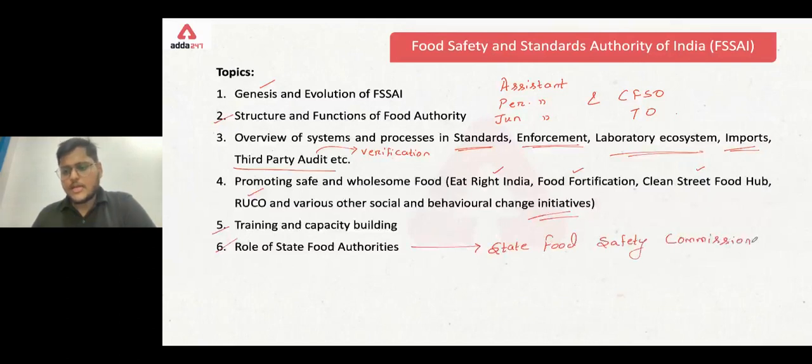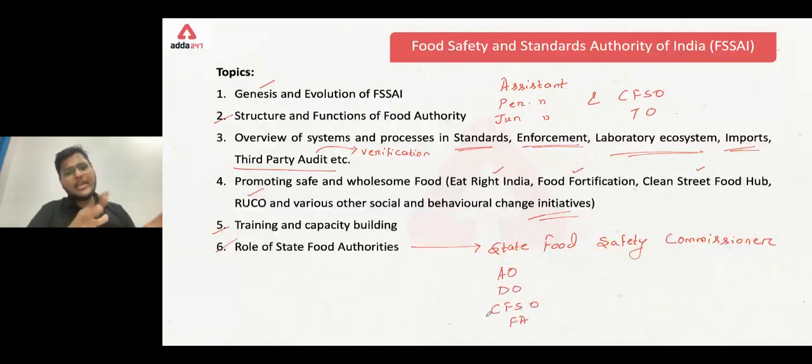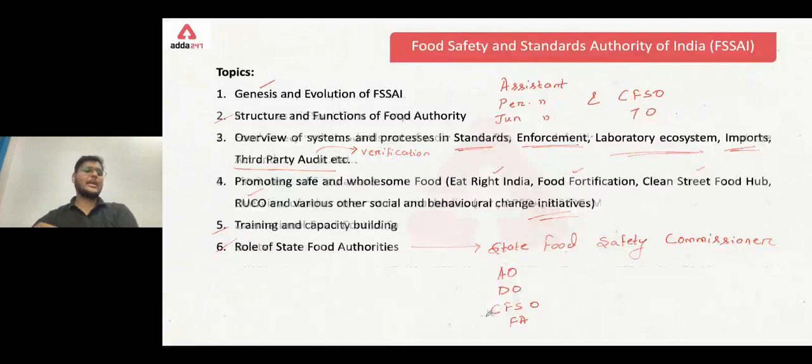Okay, state food safety commissioner. He or she is present at the apex of the state food authority. Then we have the AO, adjudicating officer. We have DO, designated officer. We have the CFSO, and we have the food analyst. Okay, so these are the main five authorities, or you can say that these are the main five entities that we are going to look into when we are studying about the role of food safety or the role of state food authorities. Clear? Let's move on to the next slide.